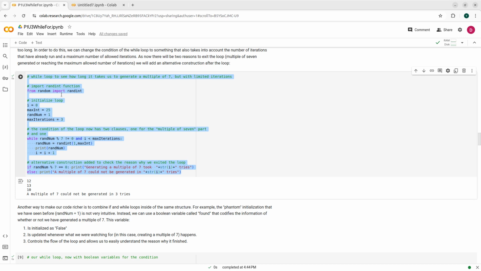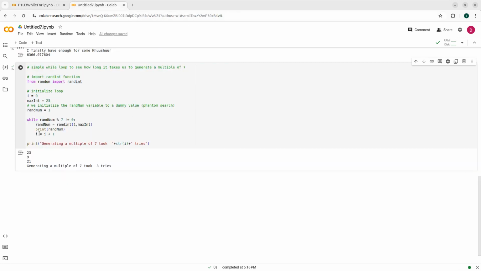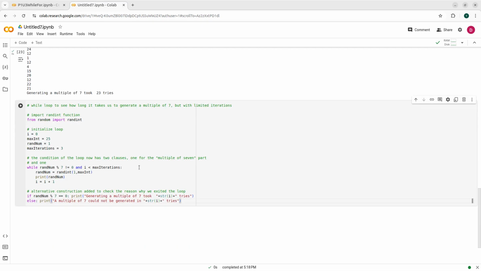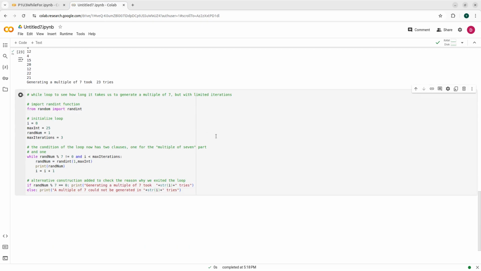Let's run this one. So here I'm going to be running this and see, okay, I run it and it could be generated in 3 tries. This took 3 tries again. I'm being curiously lucky that it always takes, okay, sorry, let's give this a maximum number of iterations of 10 times. Okay, let's start here.